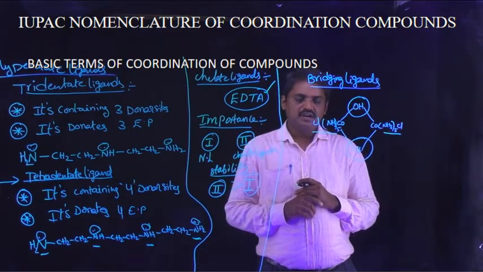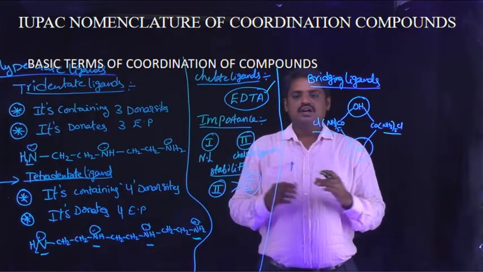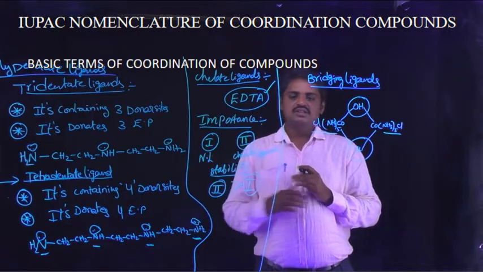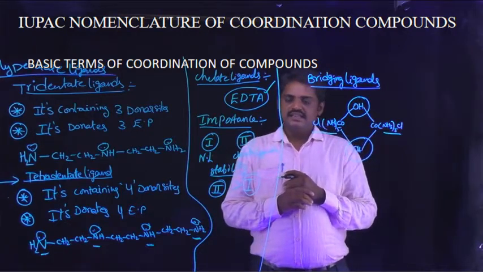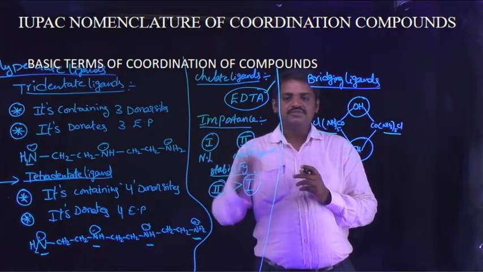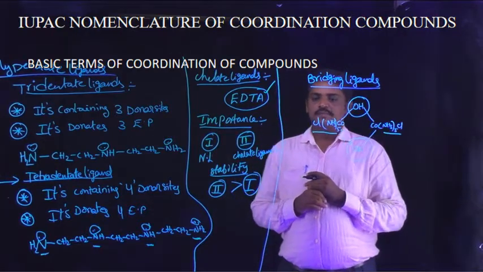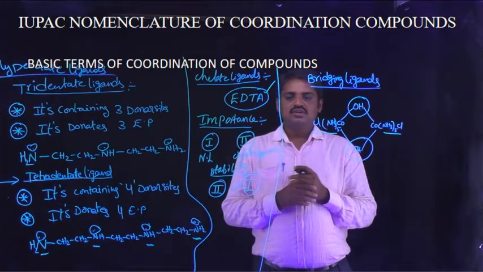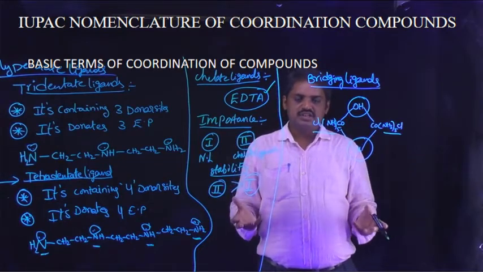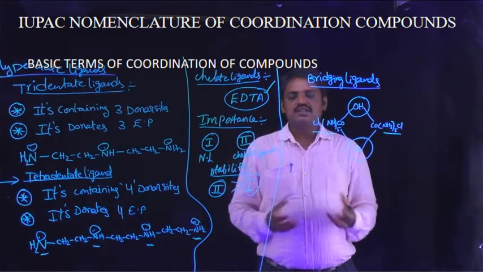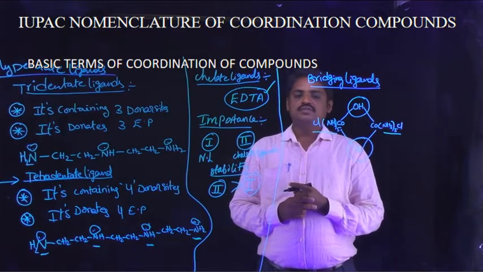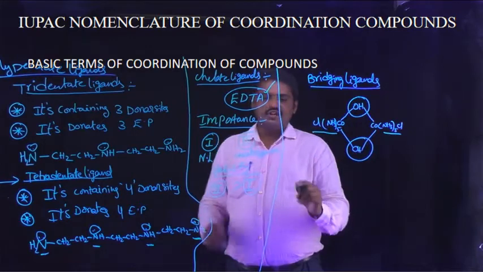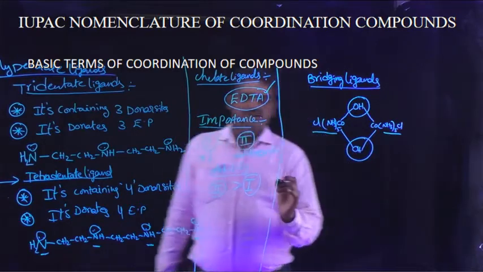Okay, and next, other basic terms. In the last classes I discussed some basic terms of coordination compounds like the central metal atom and ligands. Next I am going to discuss some other basic terms of coordination compounds. The next term is coordination sphere.